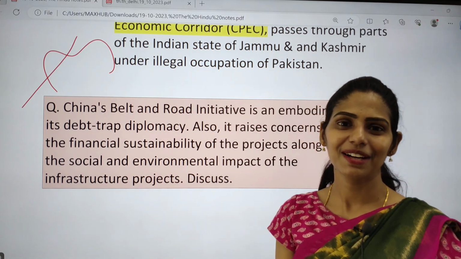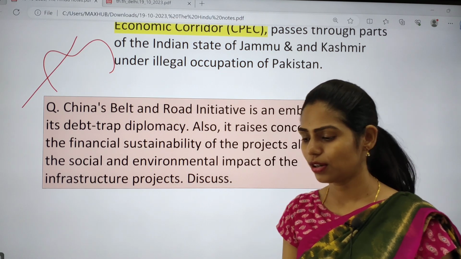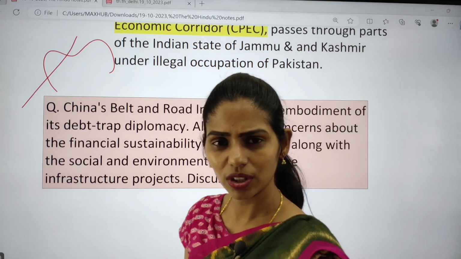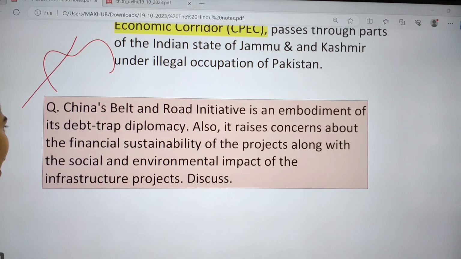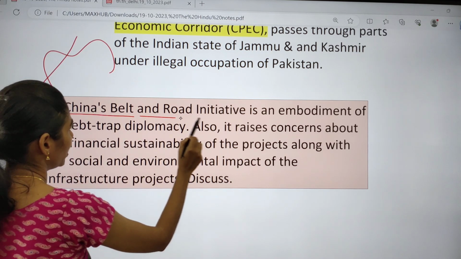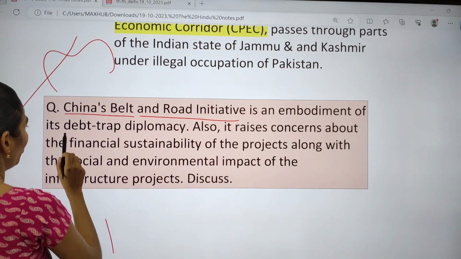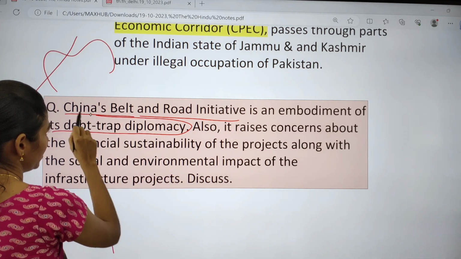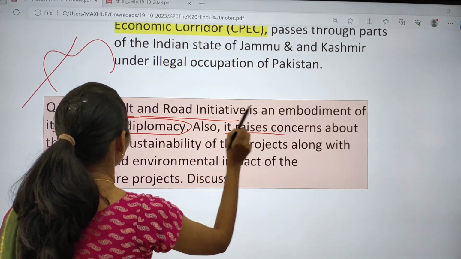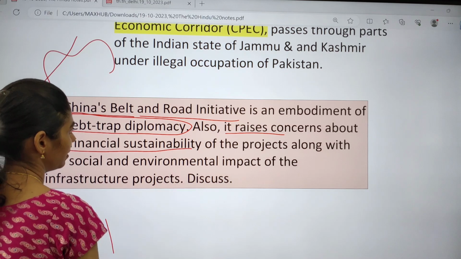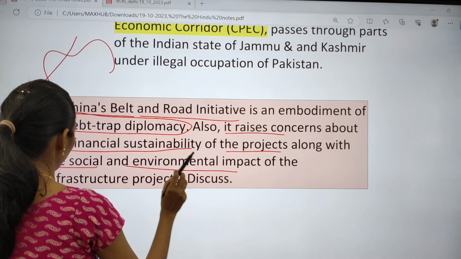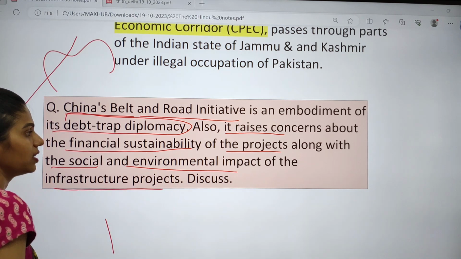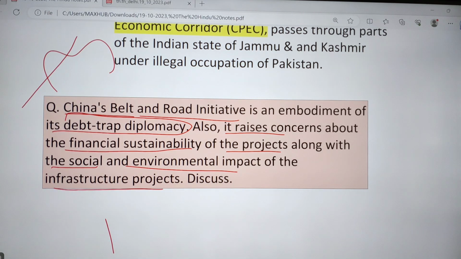Okay, but on the other side, Pakistan says that this area belongs to Pakistan, so you can do this because China and Pakistan are friends. And now I want to give you one main question: China's Belt and Road Initiative is an embodiment of debt trap diplomacy. Also, it raises concerns about the financial sustainability of the projects along with the social and environmental impact of infrastructure projects discussed. So how can you answer this question?